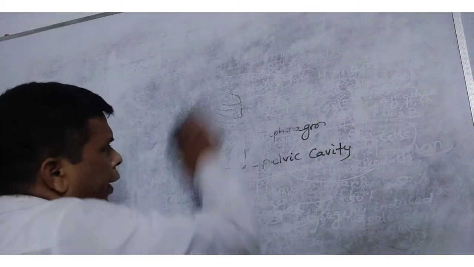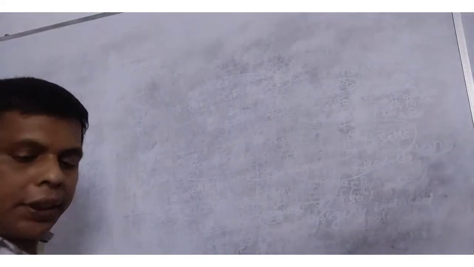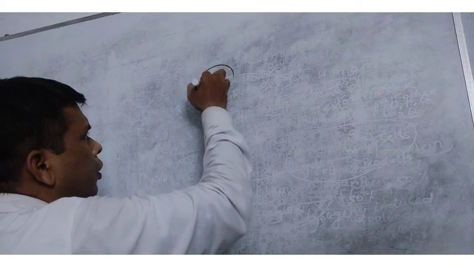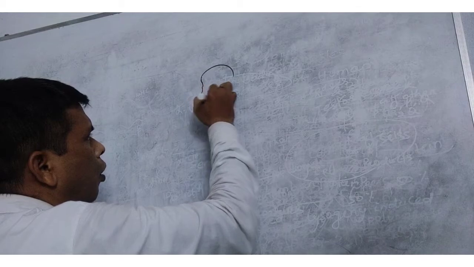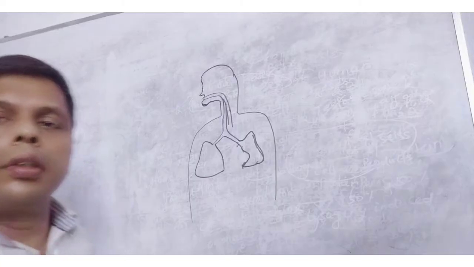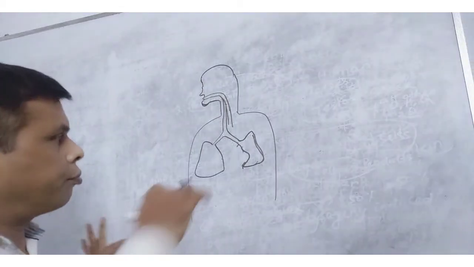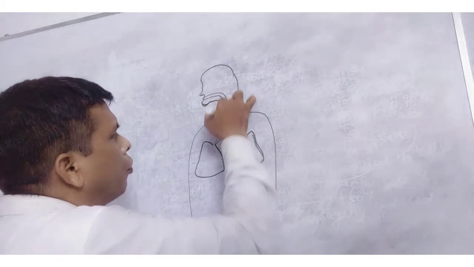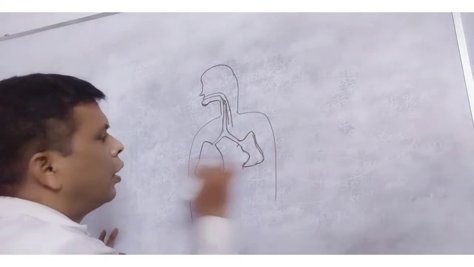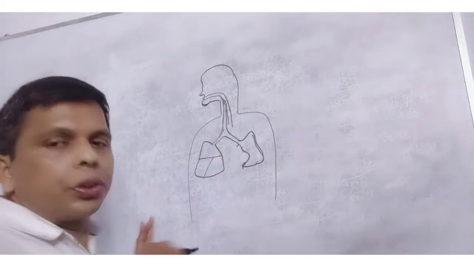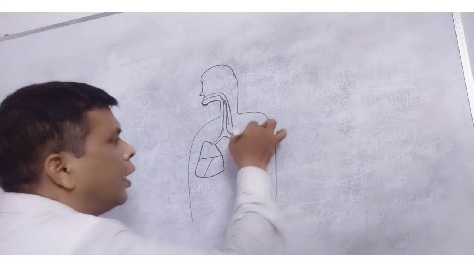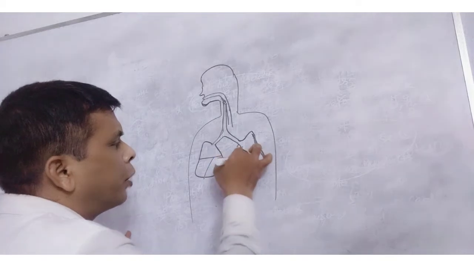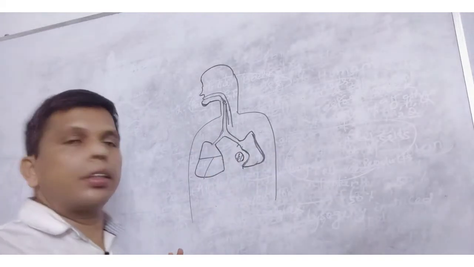Suppose this is the body cavity. I will draw it. This is the head region, and this is the body cavity. This is the windpipe. The windpipe opens into two lungs. The right lung has 3 lobes. The right lung is larger than the left. In the left lung there is a notch called the cardiac notch, because here the heart is present.